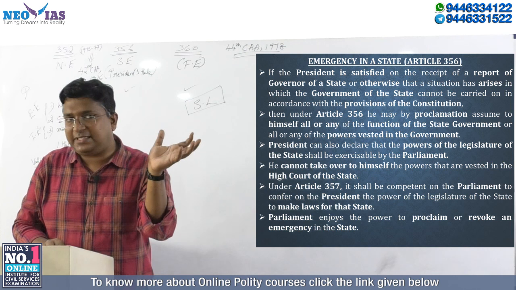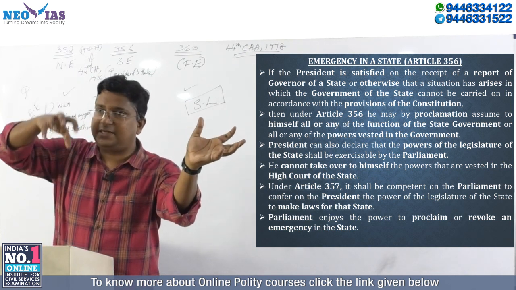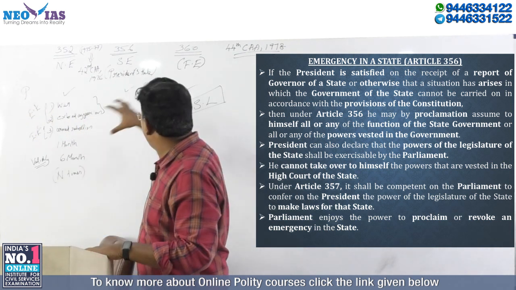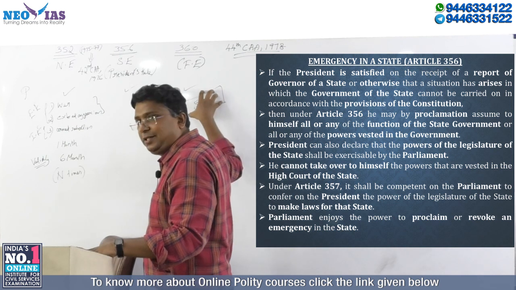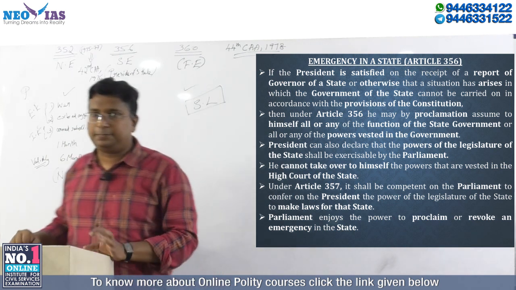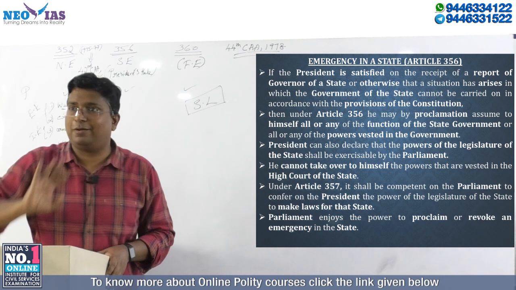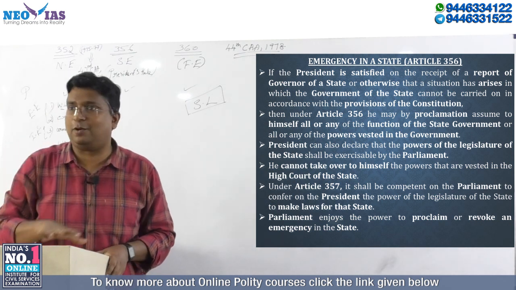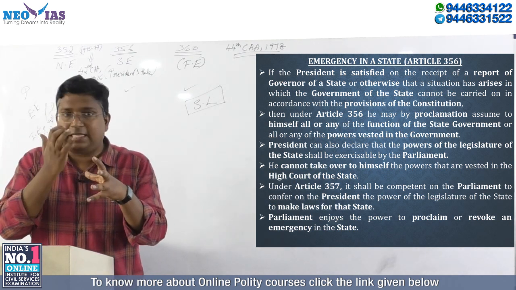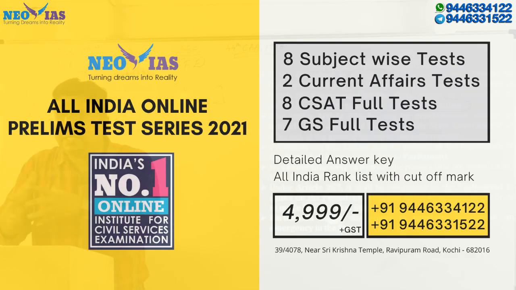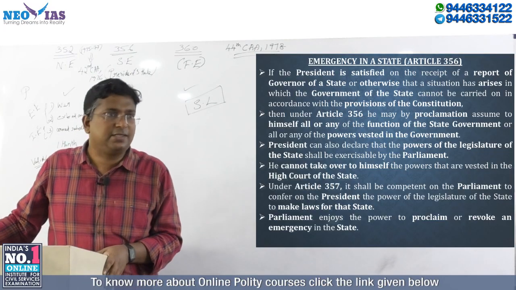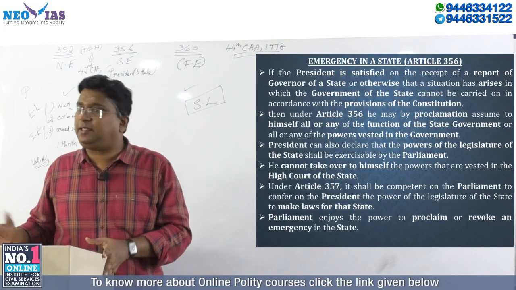Article 356 says that normally the state legislature has the power to make state law. Now, since that particular state is under president rule, the power to make law has been taken from the state legislature. So there are two ways it can be done.